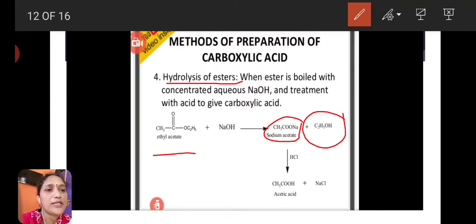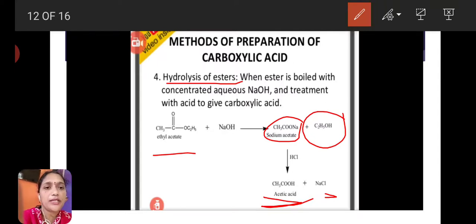This sodium acetate again reacts with HCl solution and gives acetic acid and NaCl. This is the reaction of hydrolysis of esters. Ester reacts with sodium hydroxide and forms sodium acetate and ethyl alcohol. This sodium acetate again reacts with hydrochloric acid and gives acetic acid plus NaCl.